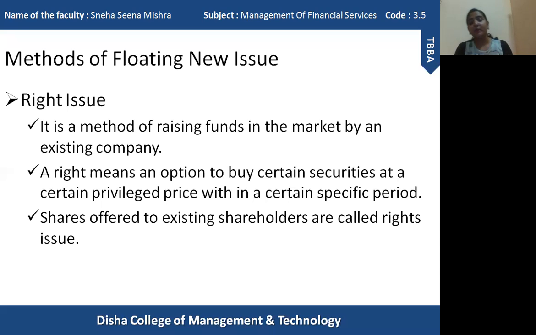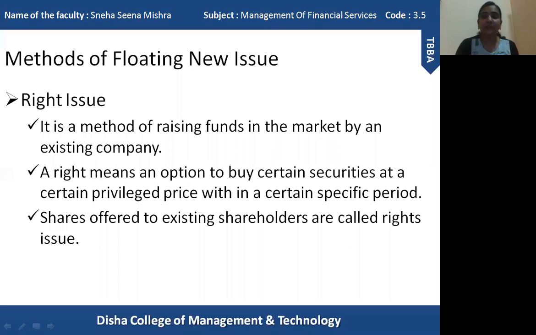Now, a point is mentioned here, certain privileged price. Obviously the shares issued under the method of right issue, the price of the share will be less than the market price. It may be provided at a discount also. So that is the certain privileged price. They have the privilege to purchase shares at a lesser price. Okay, and this right is only provided to the existing shareholders.